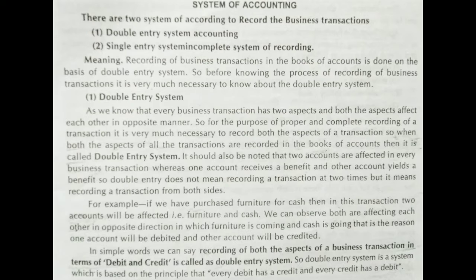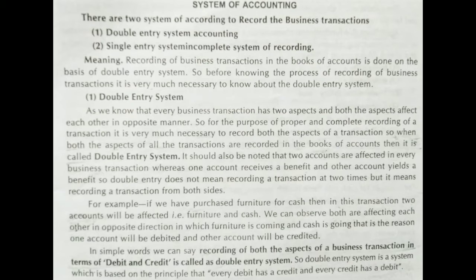There are actually two systems of accounting. These systems of accounting we use for recording of the business transactions. I already told you in every business there used to be a number of transactions every day, and these transactions are recorded in the books of accounting. So there are two systems of recording these business transactions. One is your double entry system and second one is your single entry system of recording. And this single entry system is also known as incomplete system of recording.